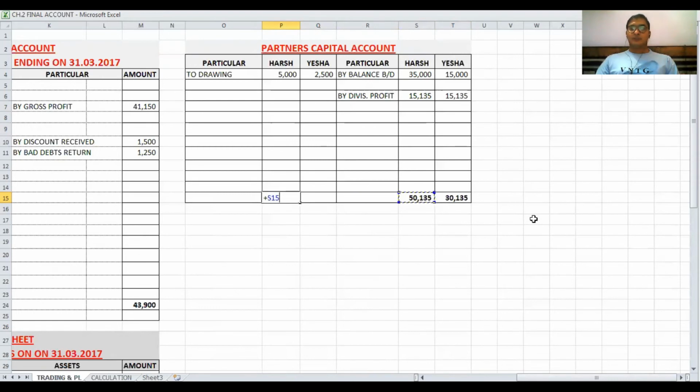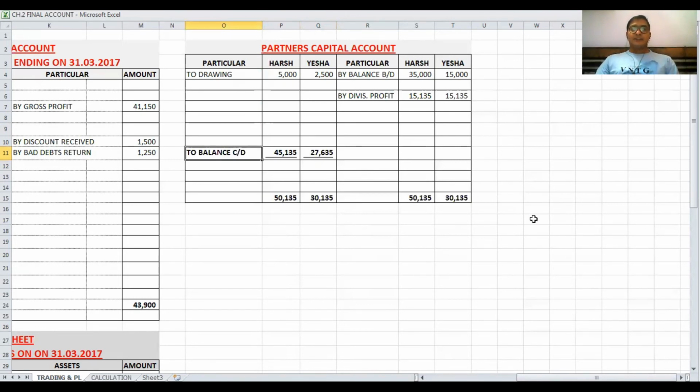This total is on debit side, 50135, 30135. Now difference amount: from 50135 I am deducting 5000, and same way here difference amount is 27635. It is called to balance carried down.